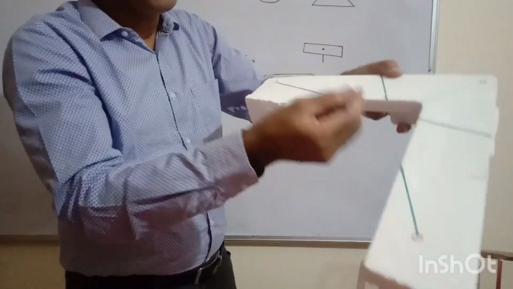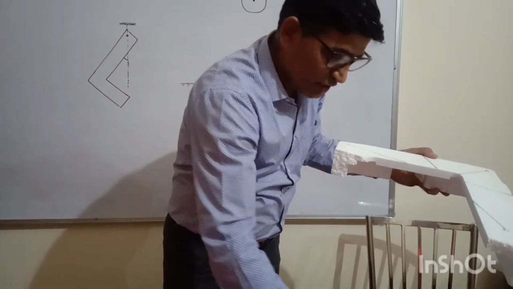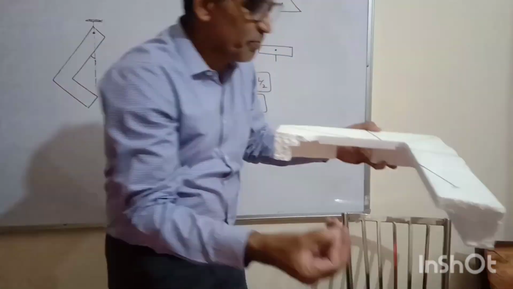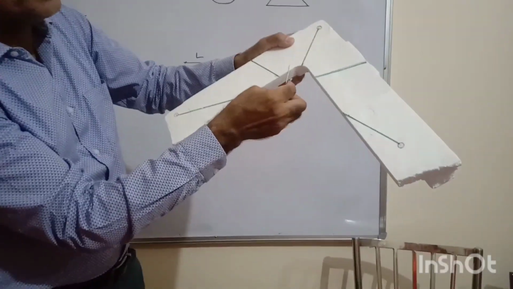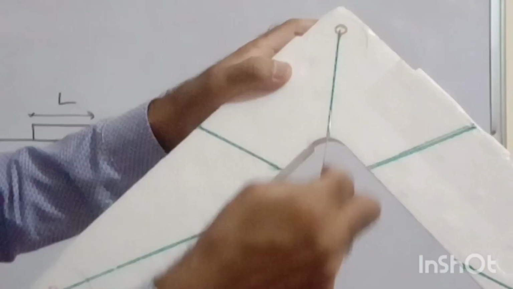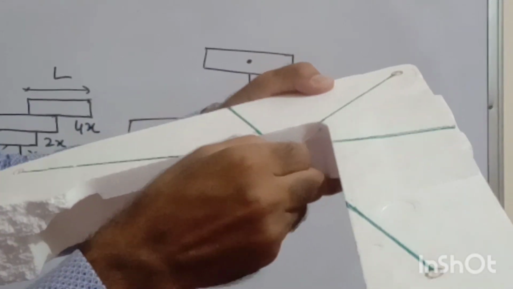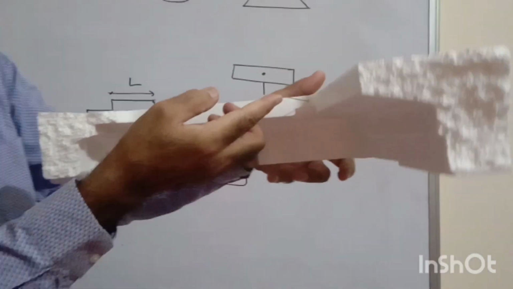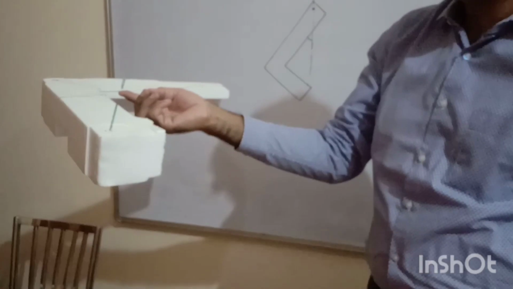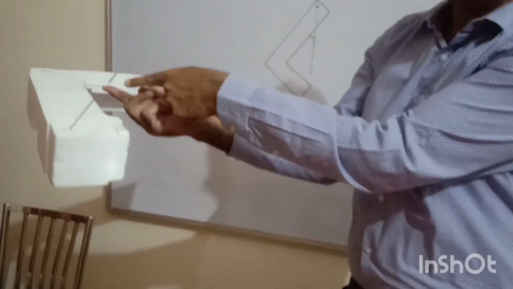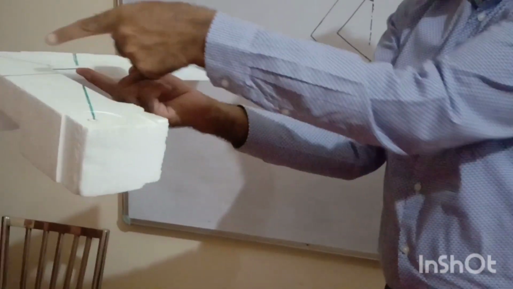So how can we find the equilibrium position? For this, if I use a pin and insert this pin along this center line of gravity, then it will be balanced on this line. You can see. So the center of gravity lies on the tip of my finger. In this way, this is in equilibrium.